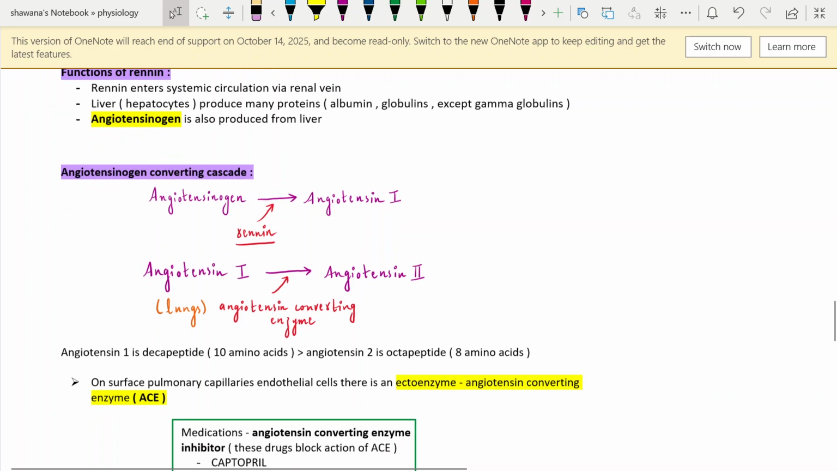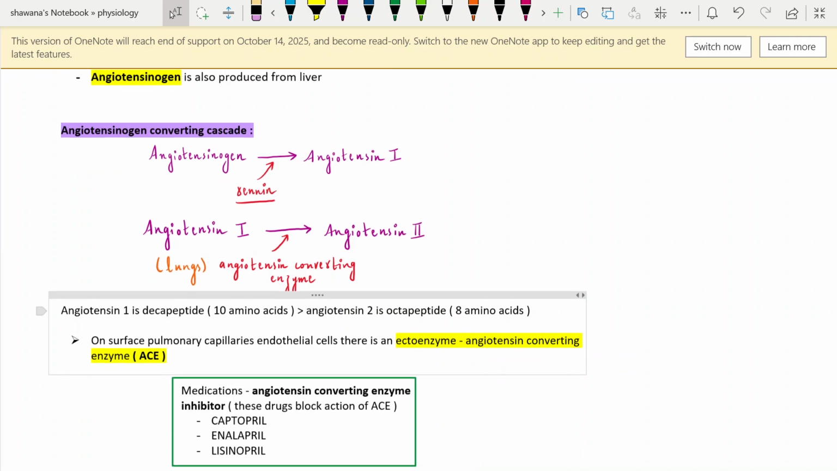Let's talk about the angiotensinogen converting cascade. What does it mean? Renin has already been released by the renal vein, right? So renin is going to act on angiotensinogen. It is going to convert angiotensinogen to angiotensin 1. Angiotensin 1 is going to go through the pulmonary circulation. There it is going to be converted into angiotensin 2 by the angiotensin converting enzyme, ACE, right?